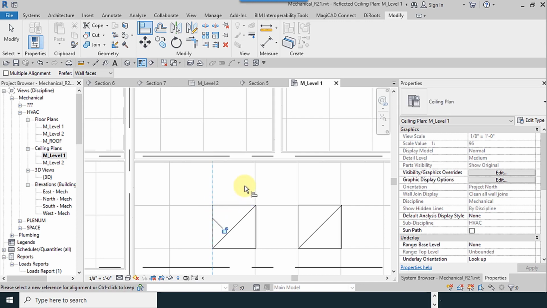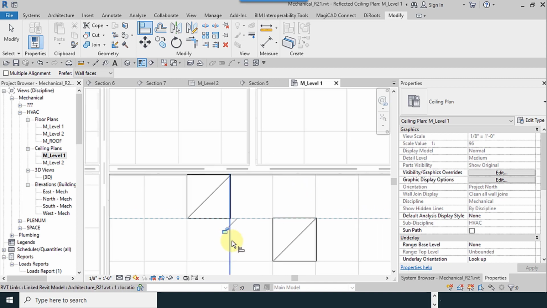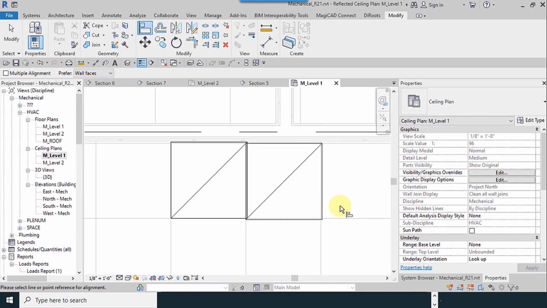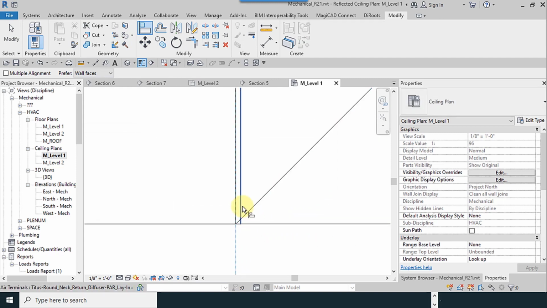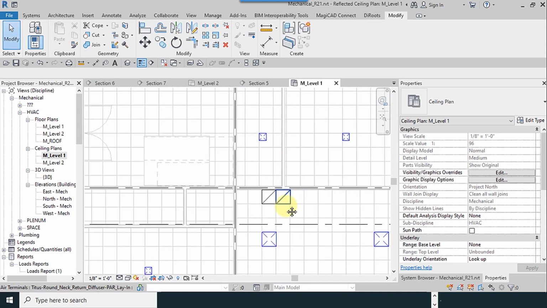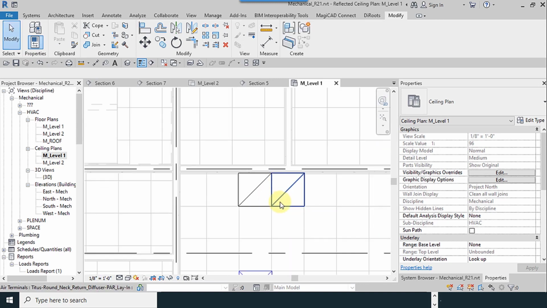I make these lines. You can put the diffusers near to each other. This is okay, no problem. Exactly like this. You can put each other as a twin.